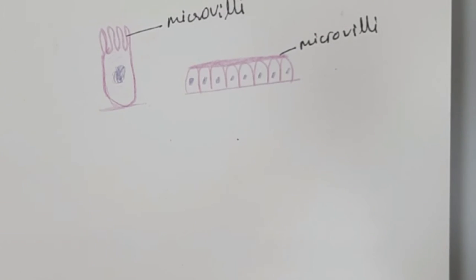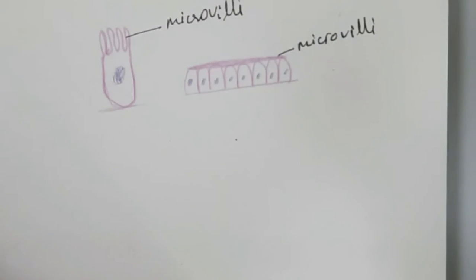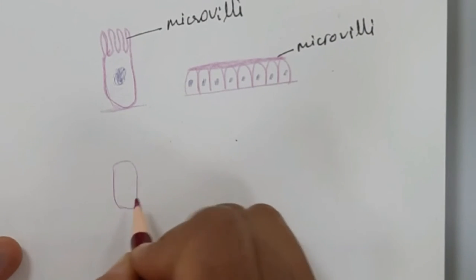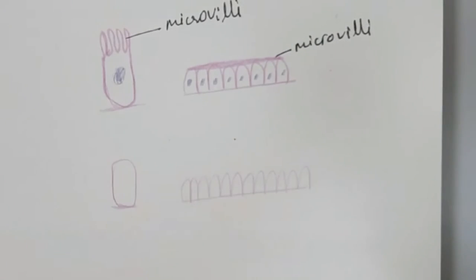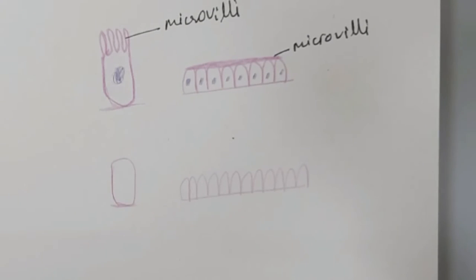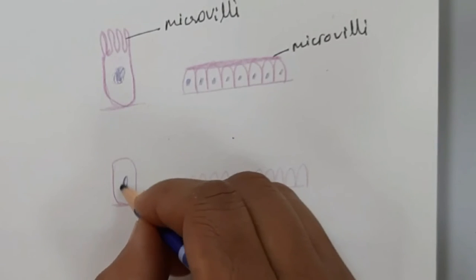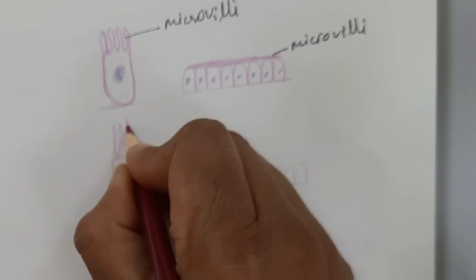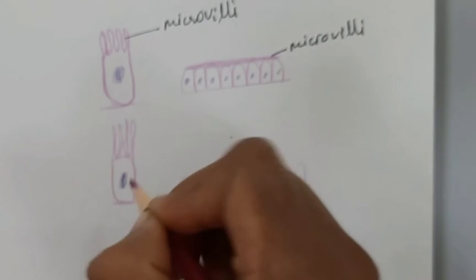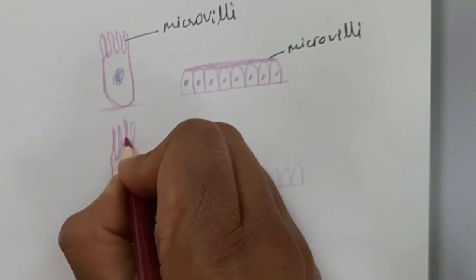Regularly arranged microvilli are known as the striated border. We can see it in the small intestine. Irregularly arranged microvilli are a brush border. We can see it in the gallbladder and the proximal convoluted tubules of the kidney.